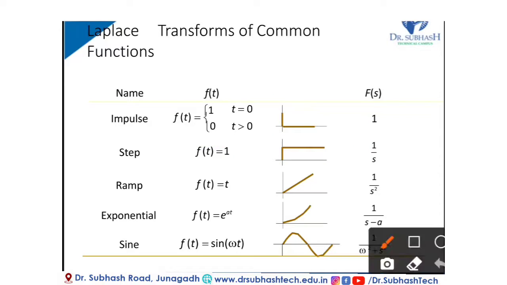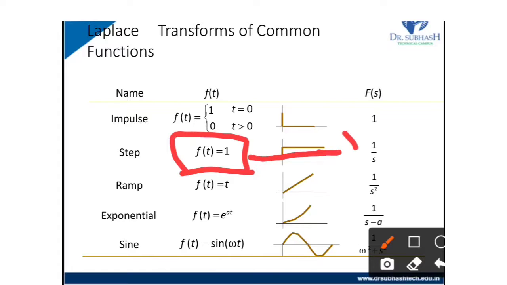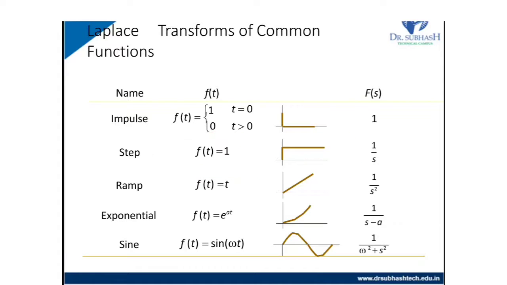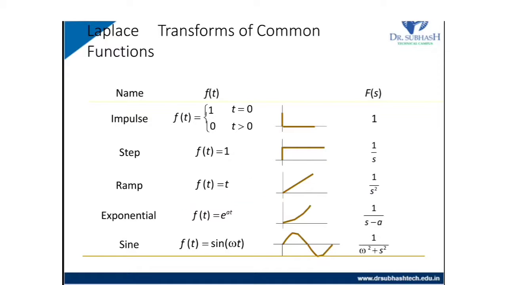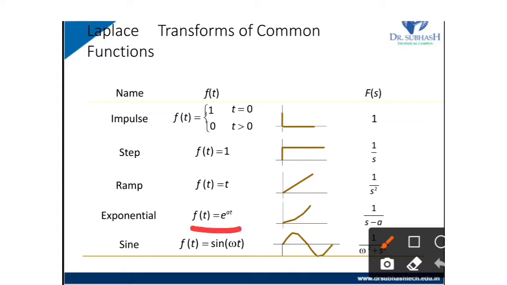For f of t equal to 1, we have to focus here. If f of t equals 1 for all conditions, then the Laplace transform is 1 upon s. For f of t equal to t, the Laplace transform is 1 upon s square. If f of t is e raised to at, then the Laplace transform is 1 upon s minus a.